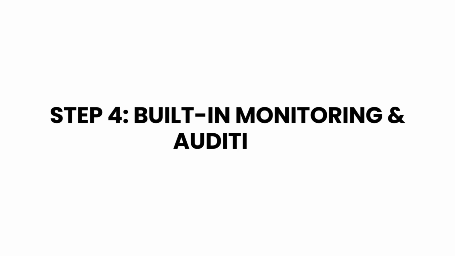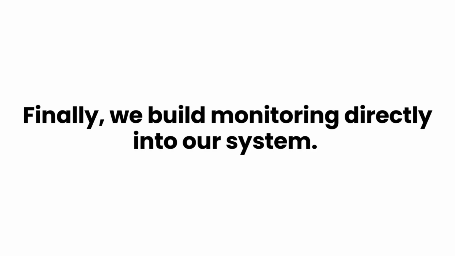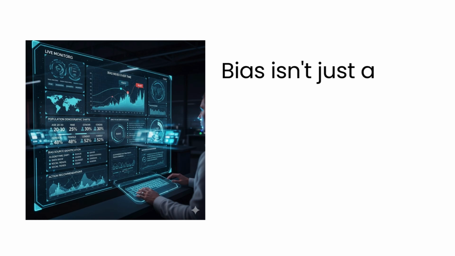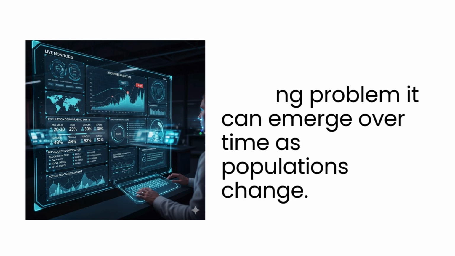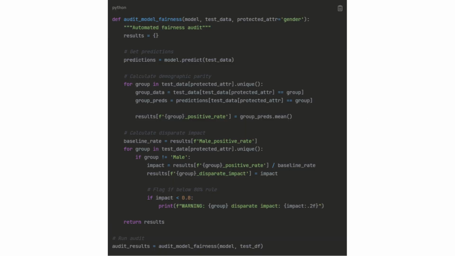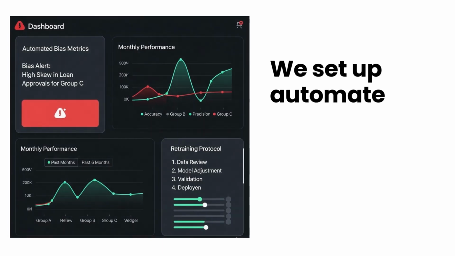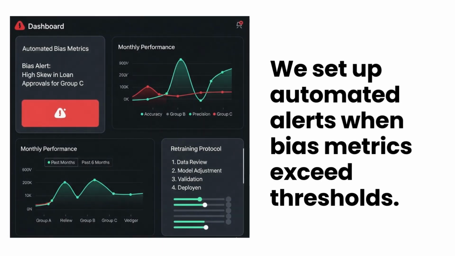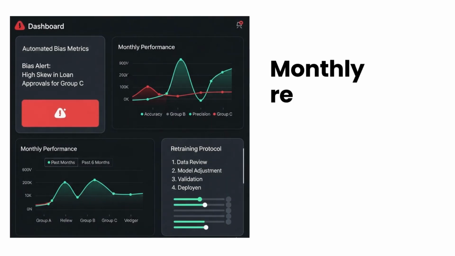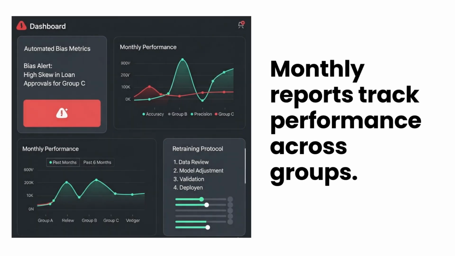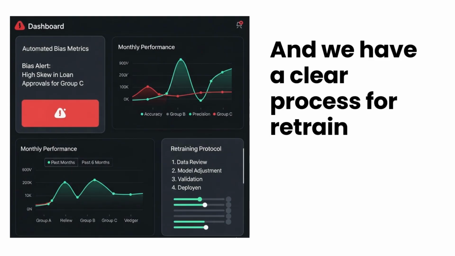Step 4. Built-in monitoring and auditing. Finally, we build monitoring directly into our system. Bias isn't just a training problem. It can emerge over time as populations change. We set up automated alerts when bias metrics exceed thresholds. Monthly reports track performance across groups, and we have a clear process for retraining when problems emerge.